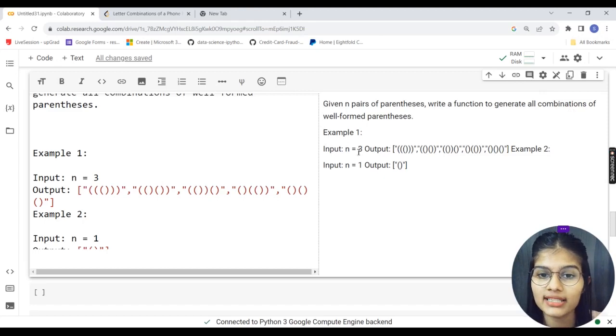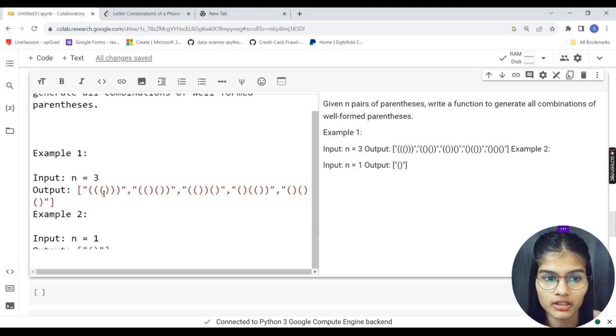So my example is, let's say we are having n as 3, the number of parentheses is 3. So see, one parenthesis, then this one, the second parenthesis, and then this third parenthesis. Fine. It can once again be formed in this manner: one parenthesis, second parenthesis, and the third one opening and closing.